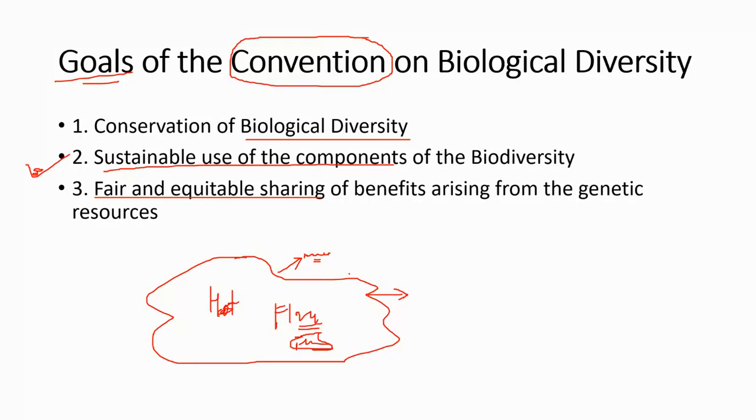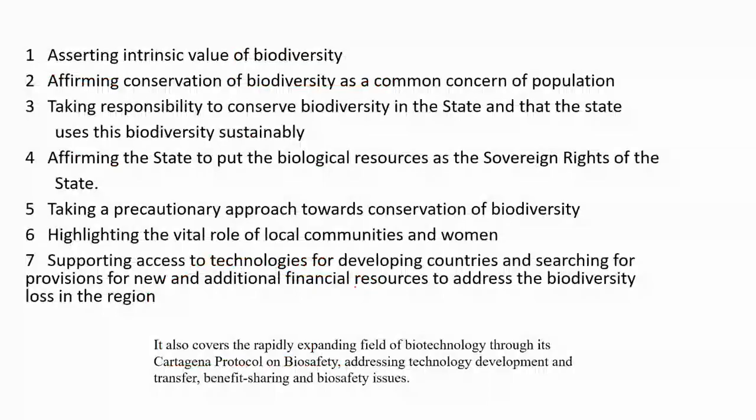And what is fair and equitable sharing? Suppose this is a very biodiversity rich area, and honey production has started, the honeybees have produced some honey. So there is fair and equitable sharing also, that we can use the honey, but up to some limit, not totally. So this is known as fair and equitable sharing of benefits.